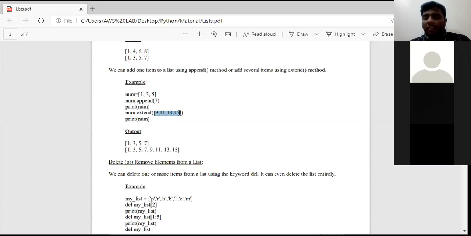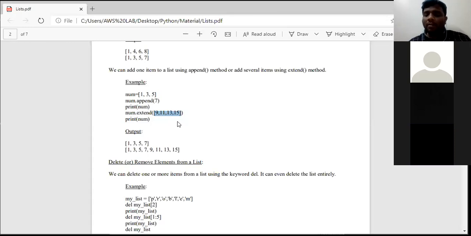Understood? Extend function means we are adding a group of elements, so that group of elements must be placed in square brackets. Suppose if you mention num dot extend parenthesis open 9, 11, 13, 15 parenthesis close, then the system automatically raises a syntax error. Definitely, when we are going to extend a list by using the extend function, those group of elements need to be mentioned in square brackets only.